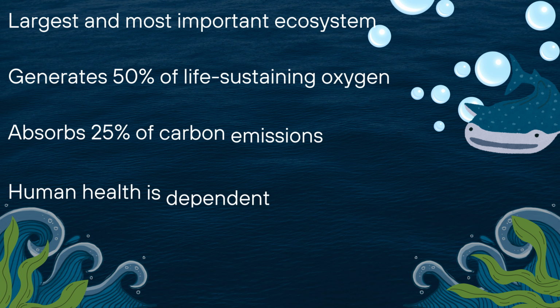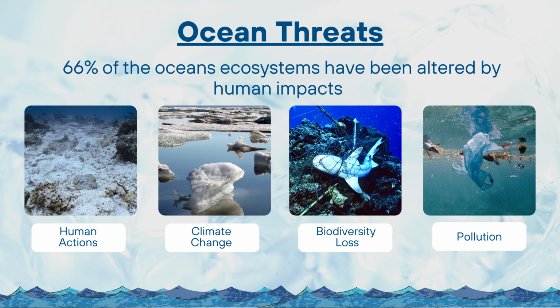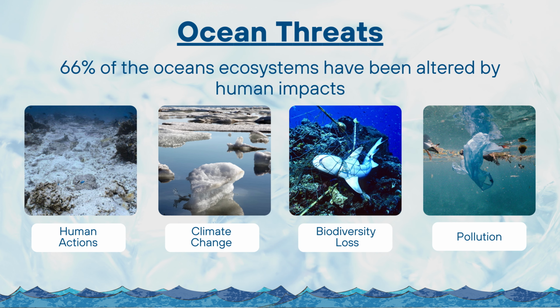The ocean is the Earth's largest and most important ecosystem. It helps to drive the ecological functions that make the planet habitable, generating 50% of life-sustaining oxygen and absorbing 25% of carbon emissions. Human health is dependent on the food, water and energy the ocean provides, but 66% of it has been altered by climate change, biodiversity loss and pollution.